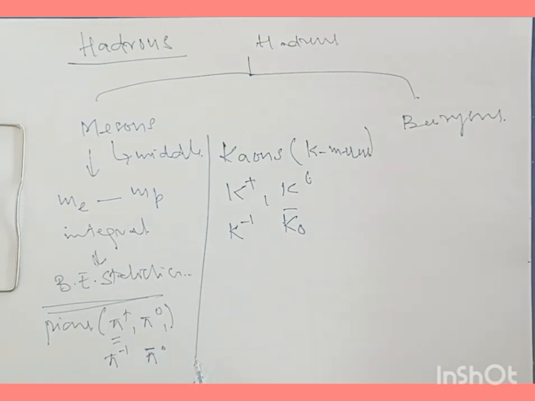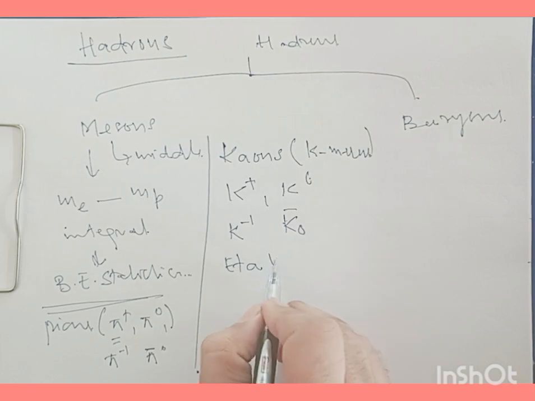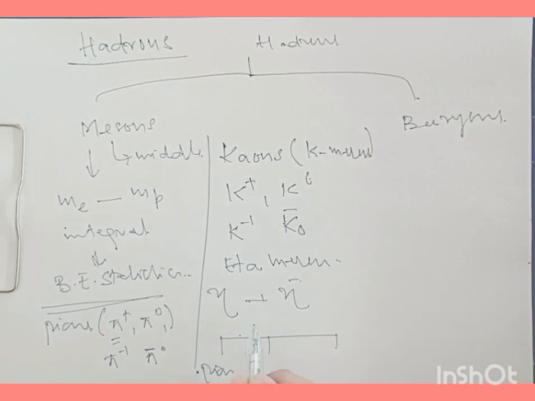In a similar way, we have another category, which we call eta mesons. This is symbolized as eta, and it has an antiparticle, eta bar. So we can think of three categories of mesons: pions, kaons, and eta mesons. This could be the basic classification of these mesons.